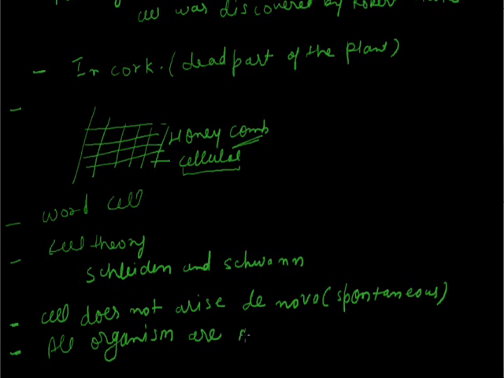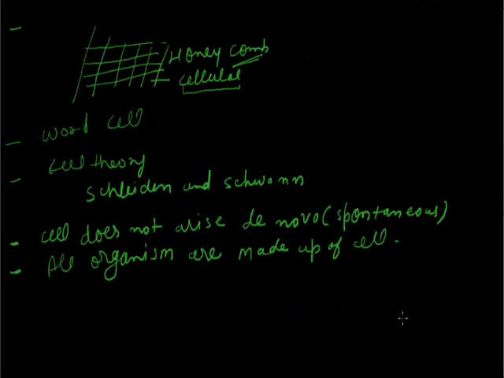After this, a scientist named Rudolf Virchow modified the cell theory.